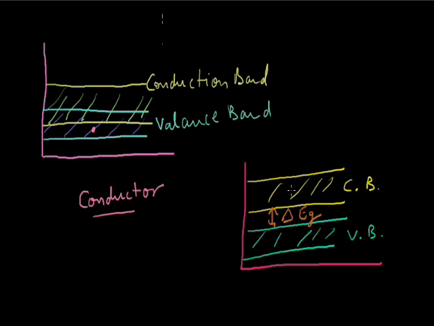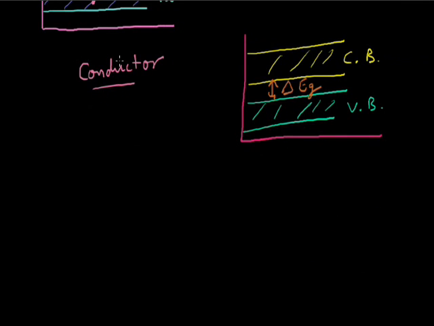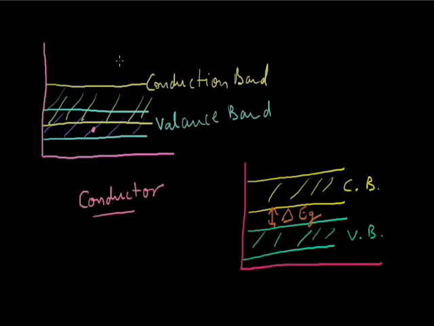Now we have two types of semiconductors which we will study in the next session. When we add any impurity, that will be known as extrinsic semiconductor. Pure will be known as intrinsic. We will study the same in the next class.